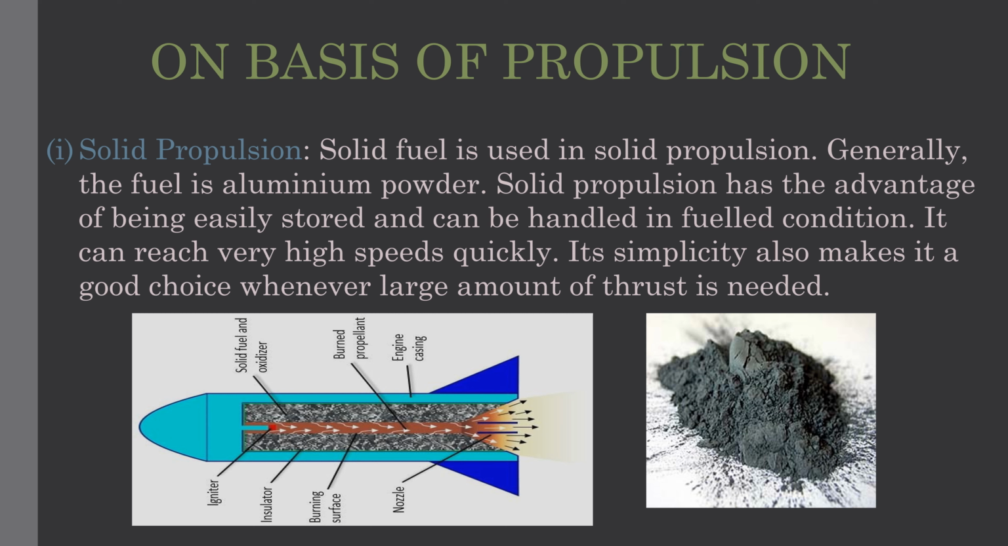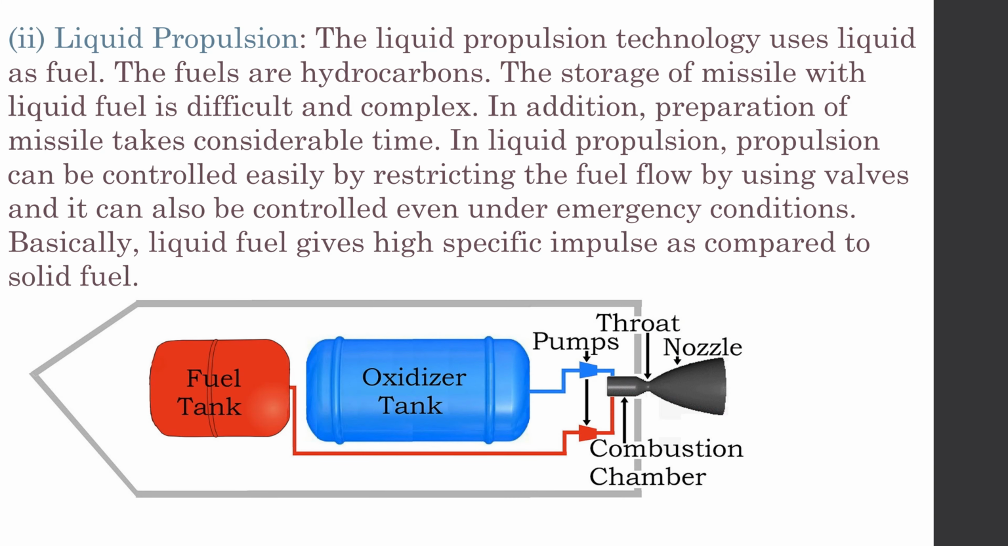Solid propulsion has the advantage of being easily stored and can be handled in the fuel condition. It can reach very high speed quickly, and its simplicity also makes it a good choice whenever a large amount of thrust is needed. As we can see in the image how solid propulsion works. Next one is the liquid propulsion. The liquid propulsion technology uses liquid as fuel, and the fuels are hydrocarbons.